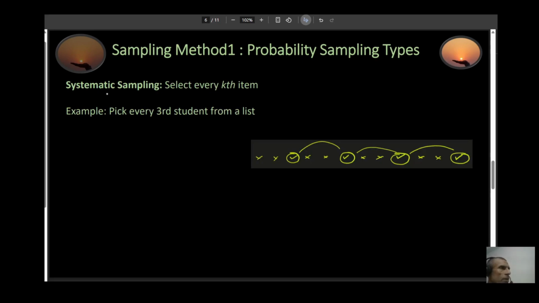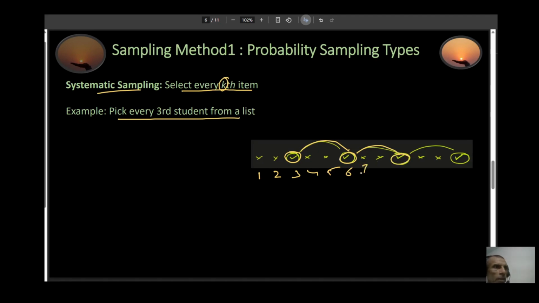Then there is systematic sampling. Here you select every kth item. K can be any number. So let's say you pick up every third student from a list. This is my list right here. So this is student 1, student 2, student 3, student 4, 5, and so on. So I pick up the third student right here. Then I pick up this student right here, this is my third student. And then this would be another third student right here.